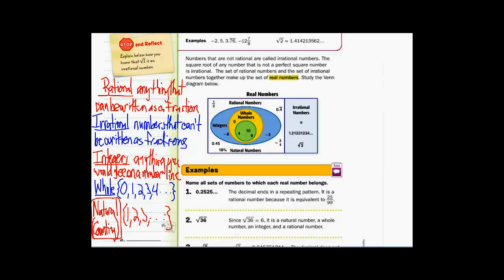So if we talk about rationals, irrationals, integers, wholes, natural, or counting, I will take either one of those. Really doesn't matter to me. You need to be able to distinguish between them. They are all vocab words for you to use, so distinguish between them and be able to identify to which sets of numbers these numbers belong. So let's move down here.